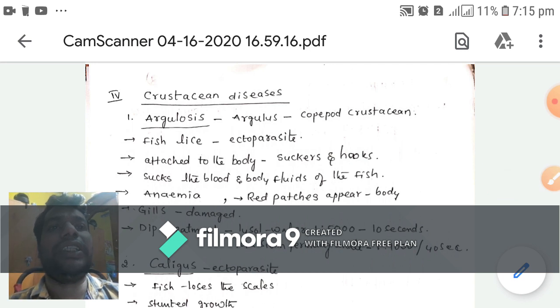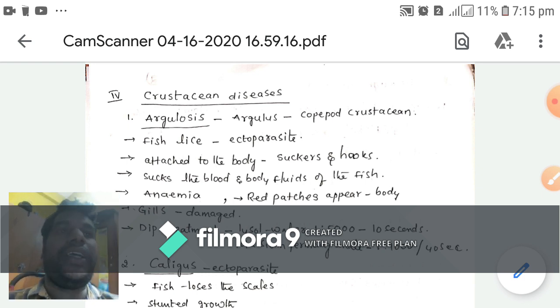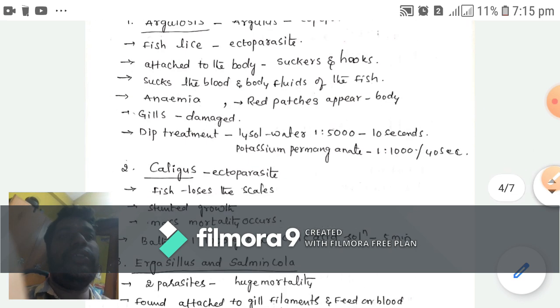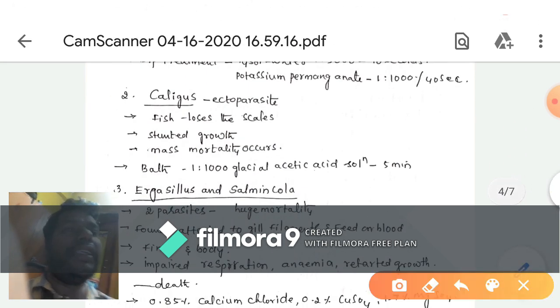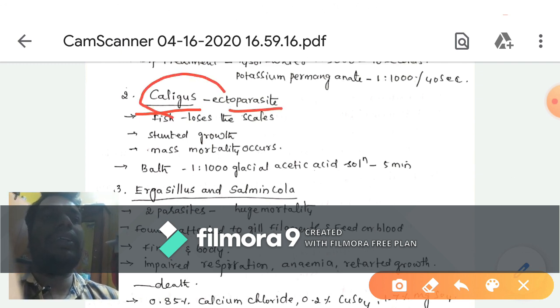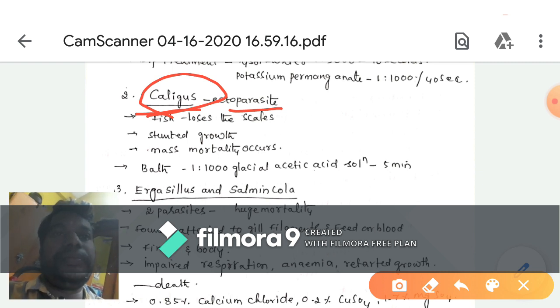Now, crustacean diseases. The first one is argulosis. This disease is caused by Argulus, a copepod crustacean. It is commonly called fish louse, and it is an ectoparasite. The second disease is caligus. It is also an ectoparasite caused by Caligus.